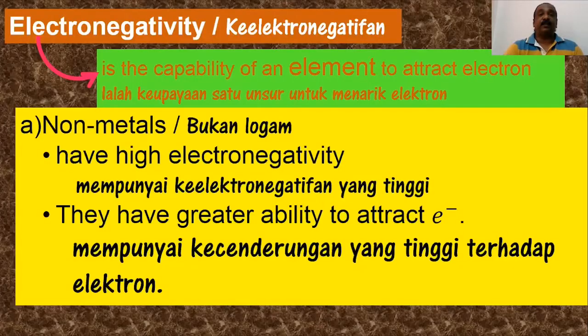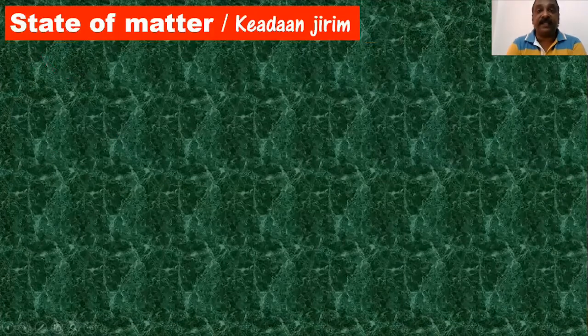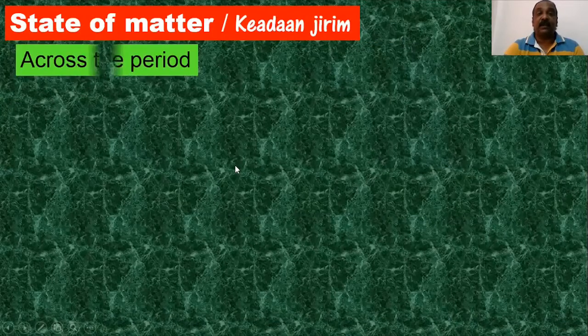Kita lihat the state of matter. So they exist as what? Only two states we have seen. Satu ialah keadaan pepejal, another one dalam keadaan gas sahaja. So across the period, so we can find them in a solid state dan juga dalam bentuk gas sahaja.